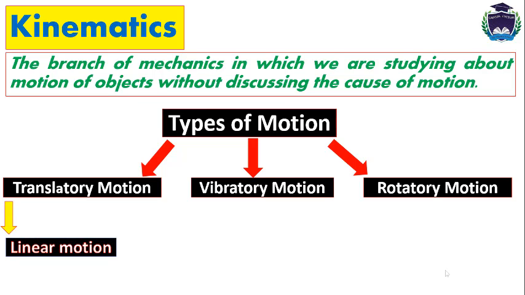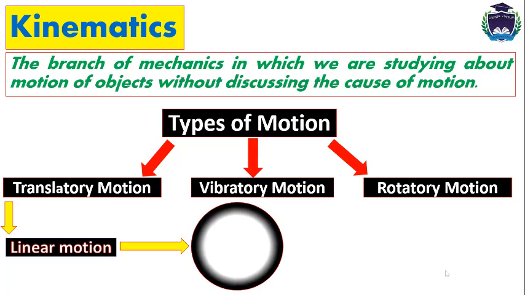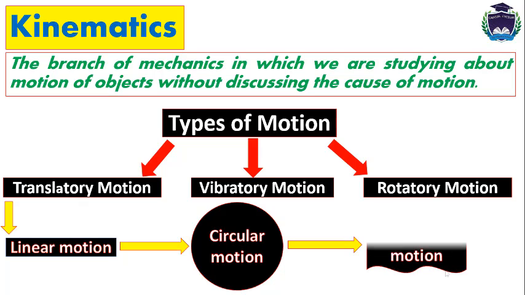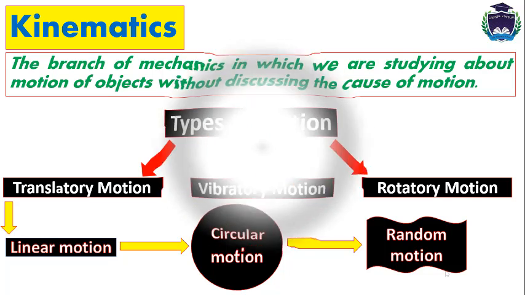The first one is linear motion. What is linear motion? If a body is moving in a straight line, then the motion of the body is known as linear motion. For example, if a car is moving in a straight line, then the motion of the car is said to be linear. The second one is circular motion. If a body is moving in a circular path, then the motion of the body is said to be circular motion. And the third one is random motion. Irregular motion of a body is called random motion. For example, the motion of insects and bees are examples of random motion.